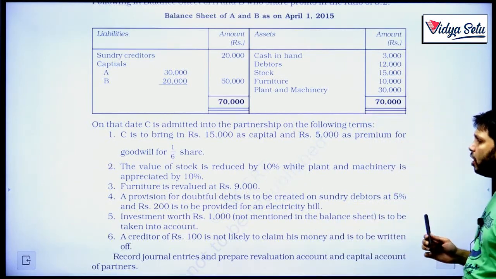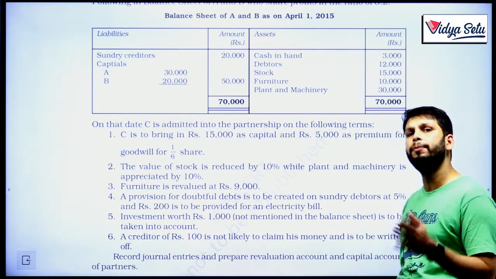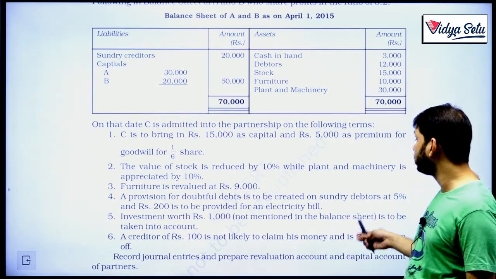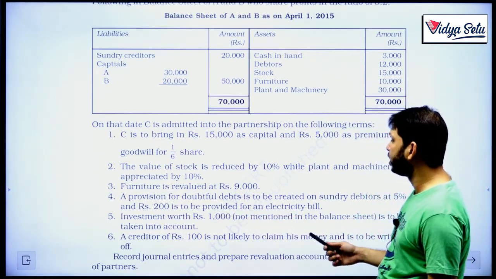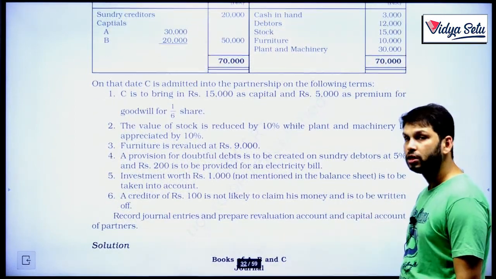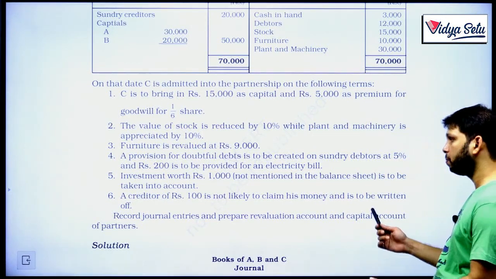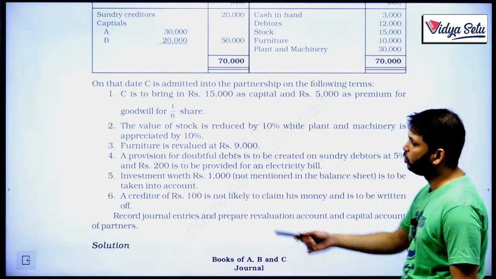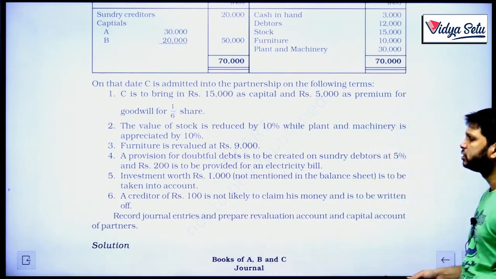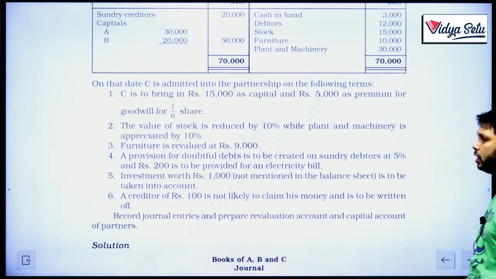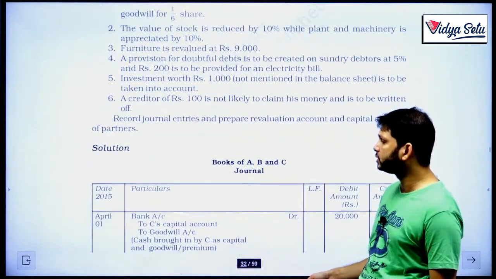Next, a provision for doubtful debt is to be created on the sundry debtors. Again, that's a loss. It's a new liability coming into the business, so it's a loss. And 200 is to be provided for an electricity bill. That's again a provision, so it's an unrecorded liability, a loss. Investment worth rupees 1,000 not mentioned in the balance sheet is to be taken into account. So investment is an unrecorded asset, and it's a gain. A creditor of rupees 100 is not likely to claim his money and is to be written off, so a liability is coming down. That's a gain. Record the necessary journal entries.